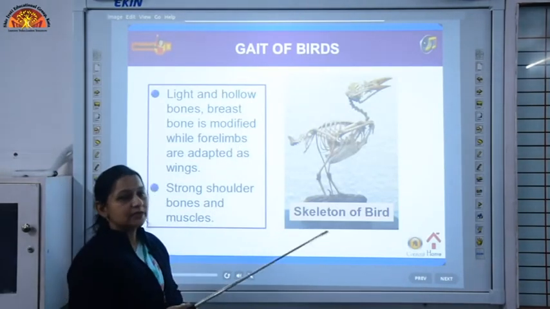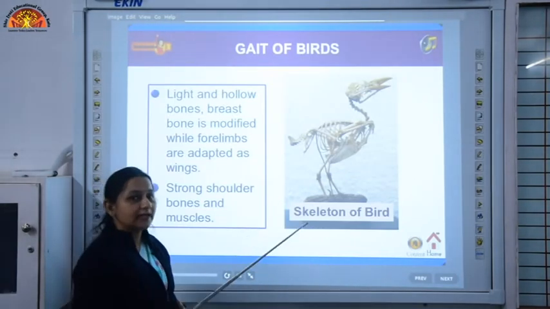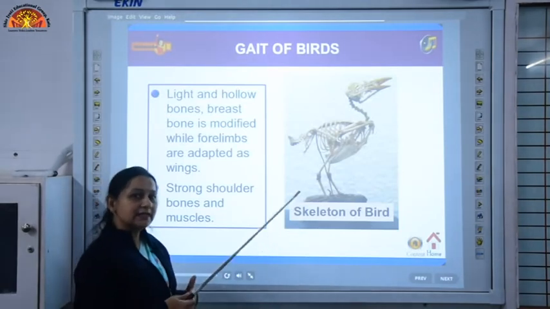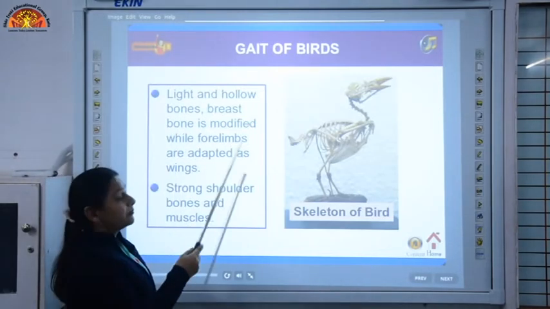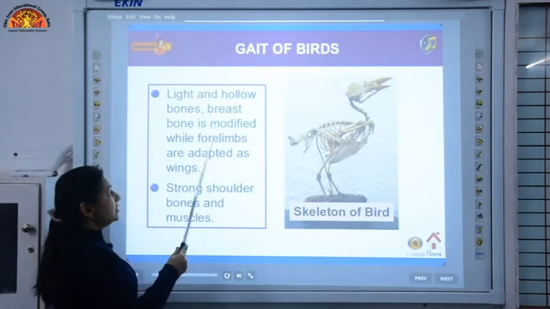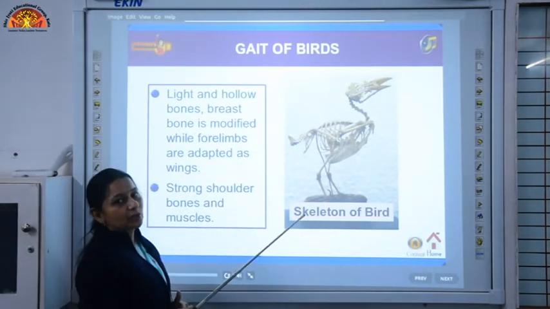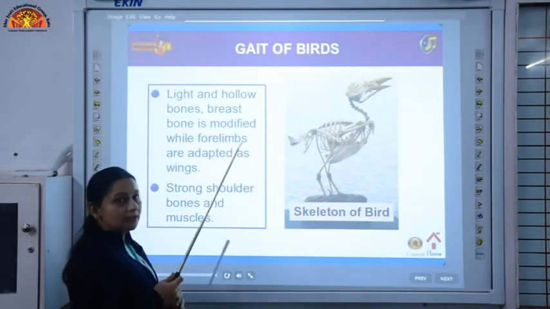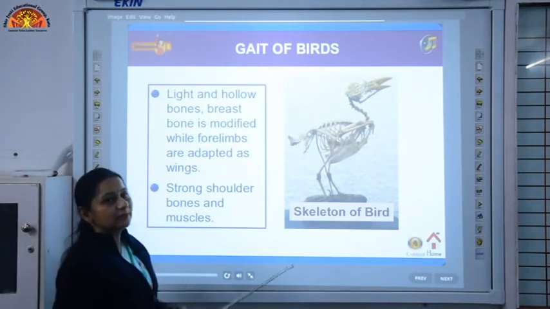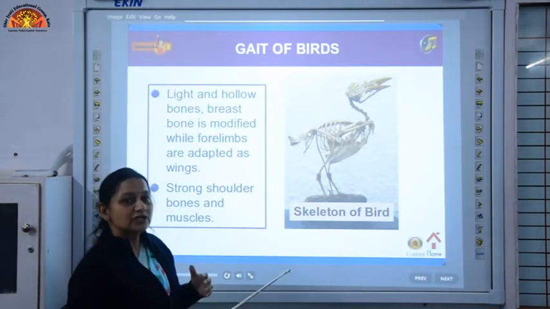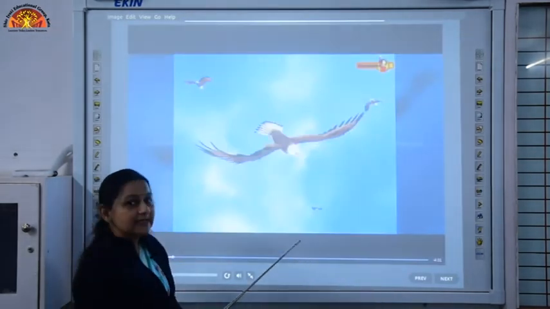As you know, birds are able to fly in the air because of their light weight. What makes the body light is the light and hollow bones, and the breast bones are modified, while the forelimbs are adapted as wings, which help the body in flying or movement in the air. Strong shoulder bones help the bird flap its wings, which helps it to move or fly in the air.